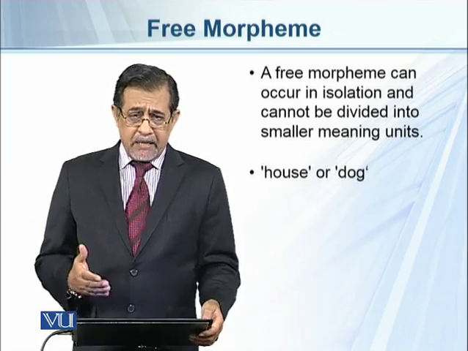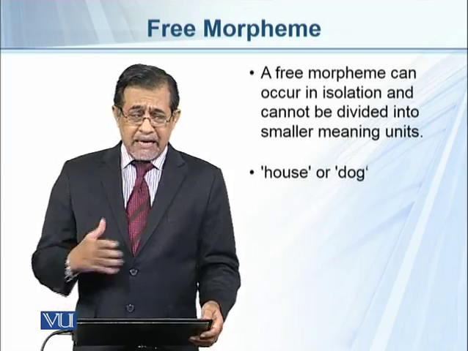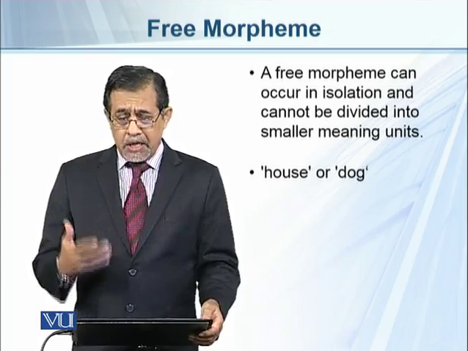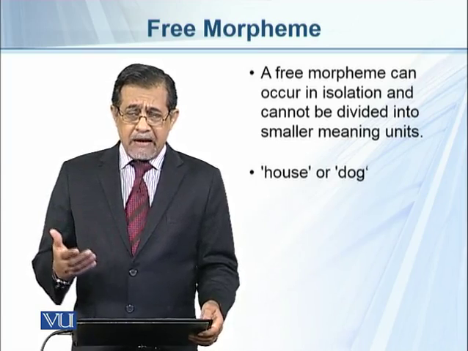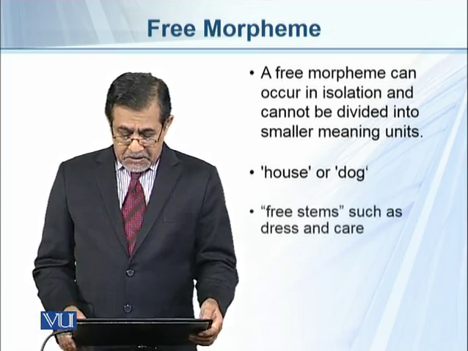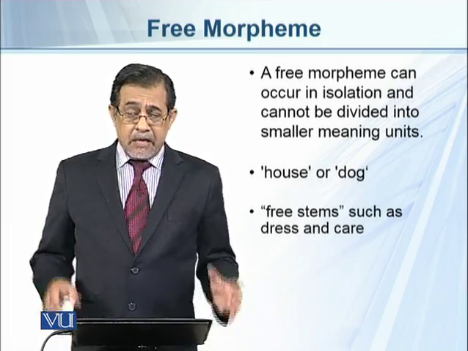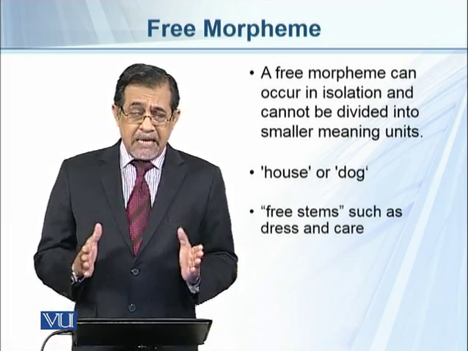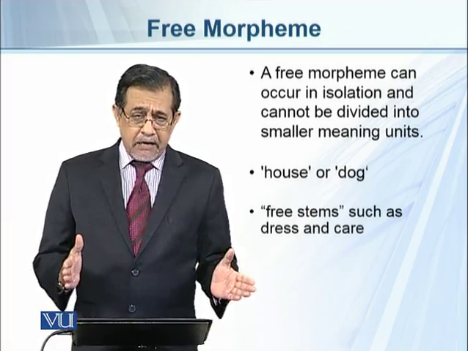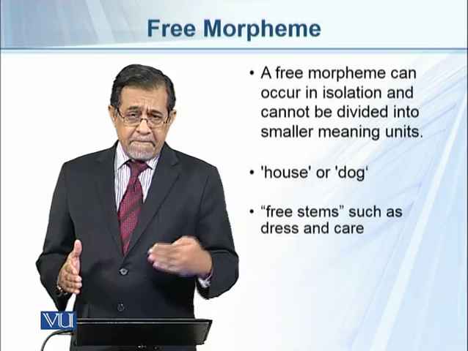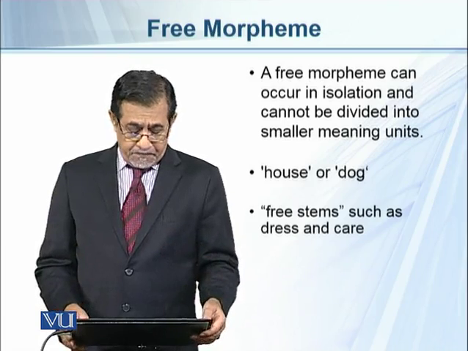We cannot divide house into two and still have a meaning, or dog into two or three and still have a meaning. Similarly, free stems such as dress or care, they are the free stems. They can stand alone independently and they can have meaning of their own.